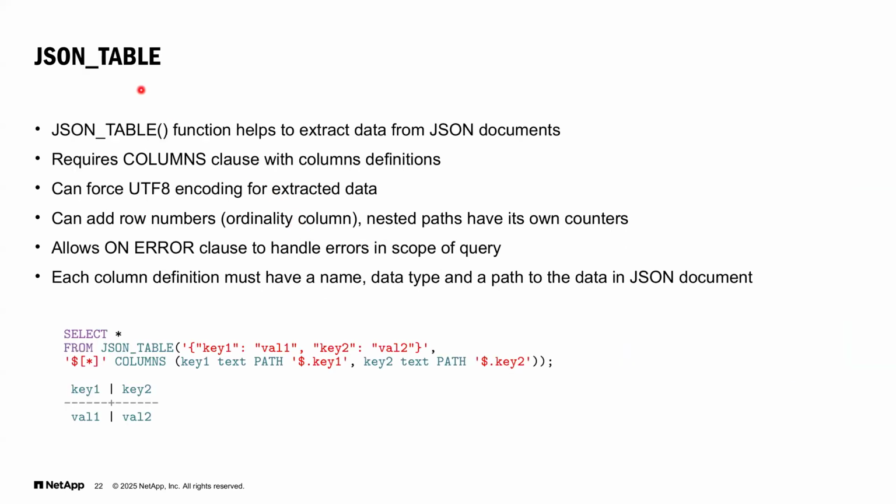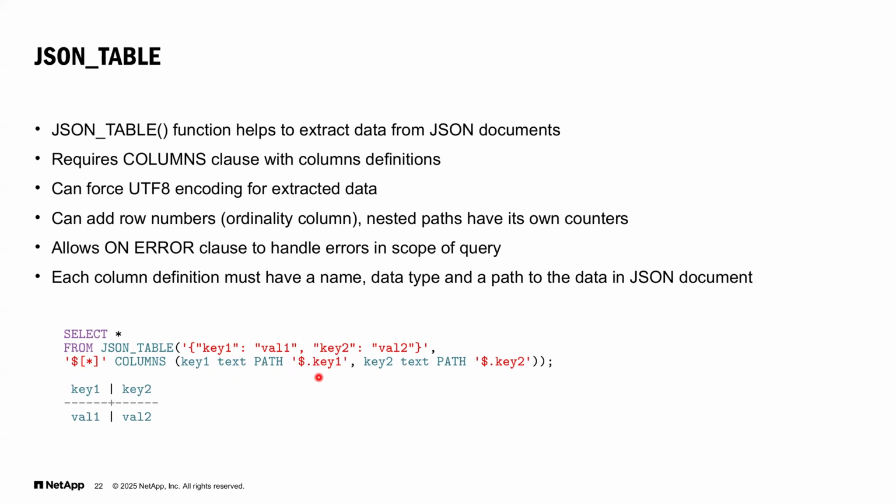And especially the JSON_TABLE function can significantly improve work with complicated JSON objects, because by defining columns and their data types and path inside that JSON document, we can extract data from even complicated JSON objects into a table-like structure.